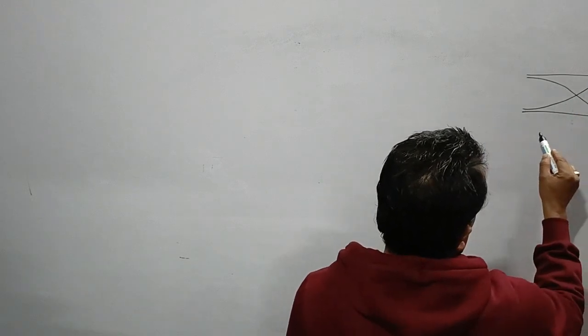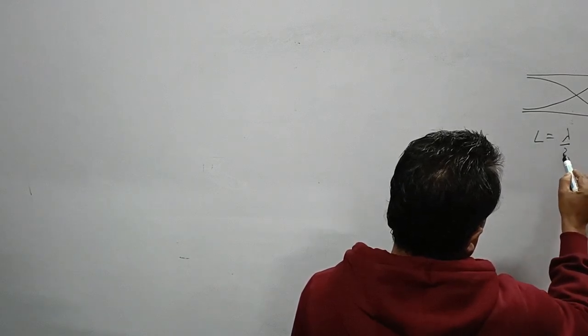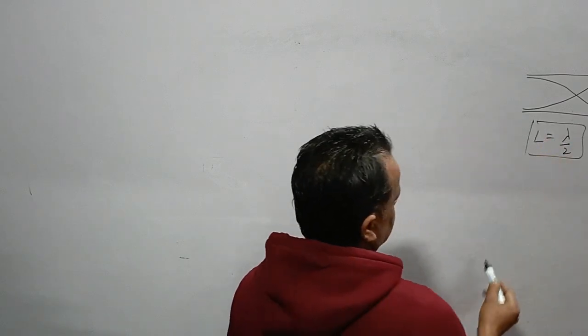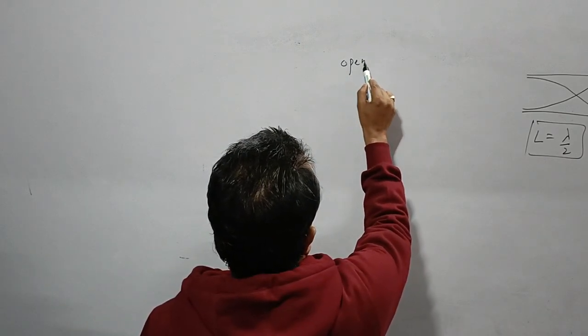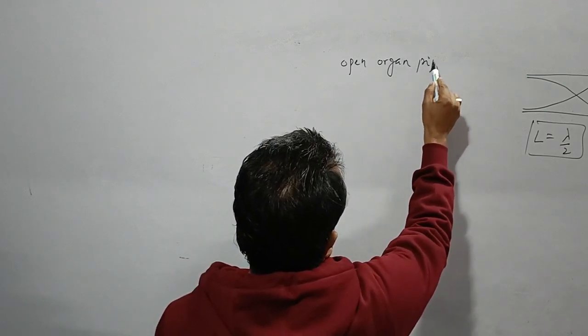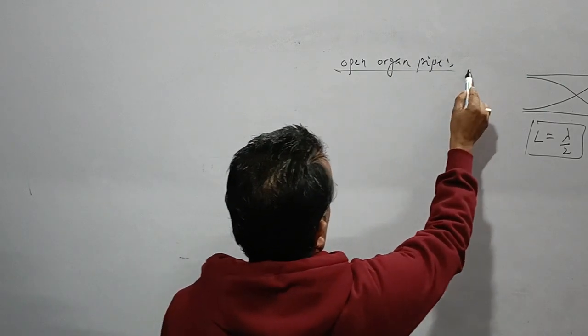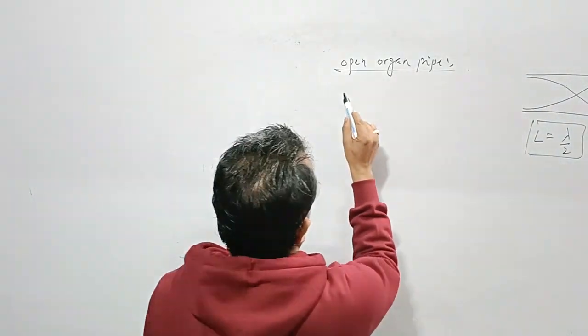It means in the whole length we have a half wavelength. This is the case of open organ pipe. What we are calculating? The first normal mode of vibration or fundamental frequency.